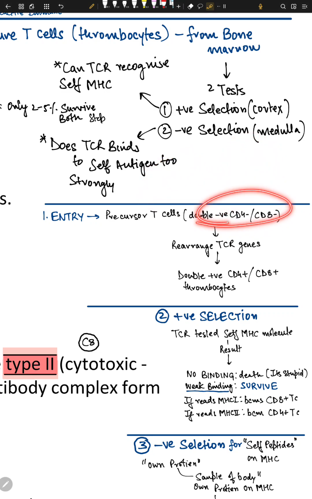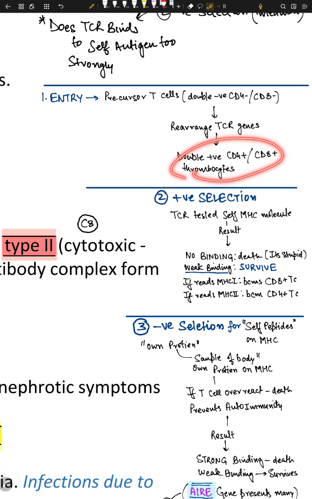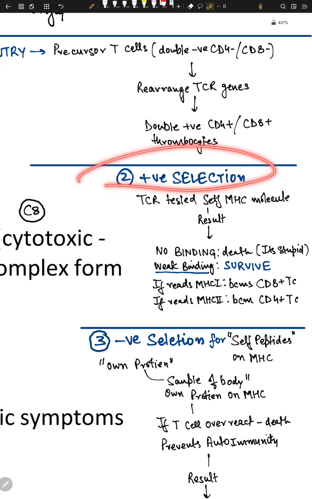As soon as they get activated, they rearrange their TCR genes and become double positive, CD4 and CD8 positive thymocytes. Once they have done the entry, they become activated. After this activation, they go through positive selection, in which the TCR is tested against self MHC molecules.